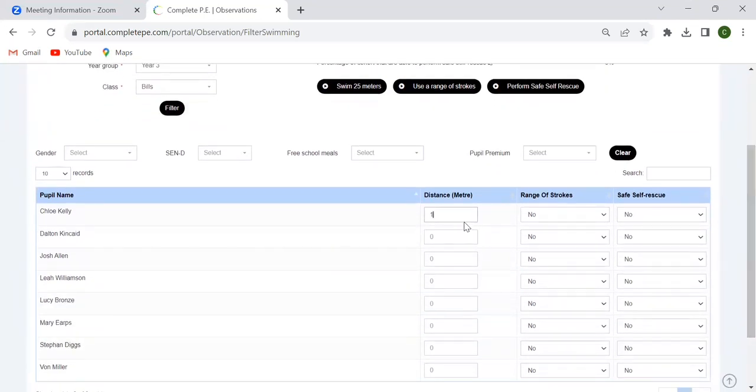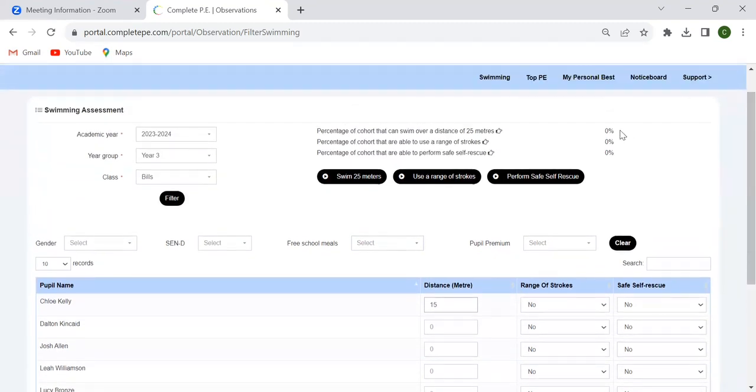So as soon as I input something here, the data in the top right potentially will change, but it hasn't changed. And that's because I've only put in 15 meters. This child hasn't reached 25 meters yet, so no pupils have reached the 25 meter baseline that we really want them to be able to get to.